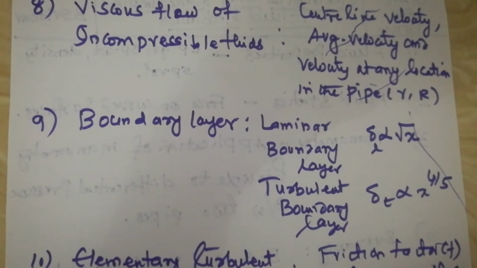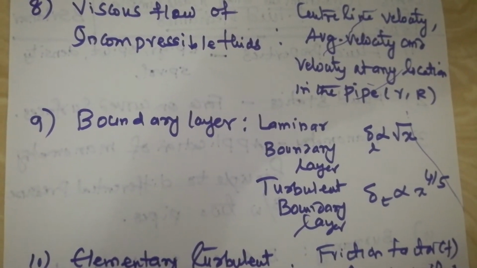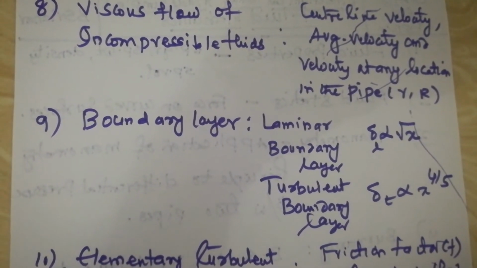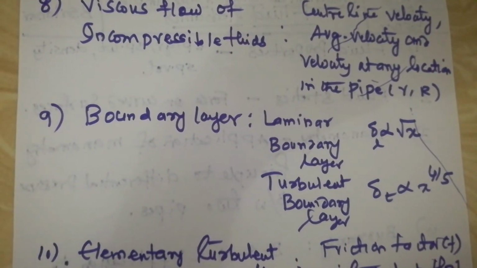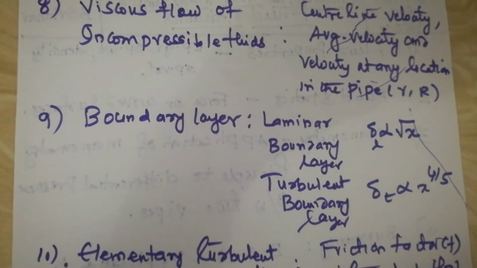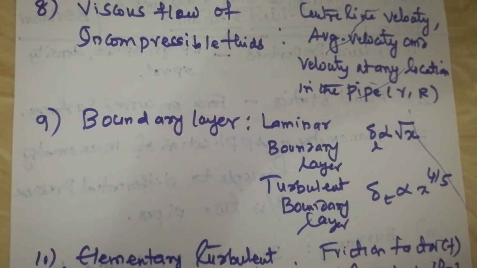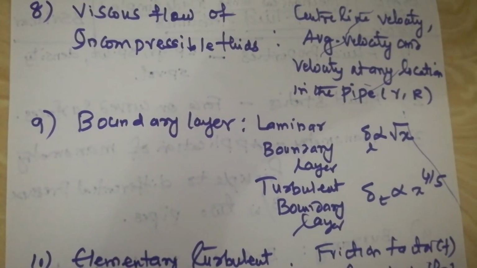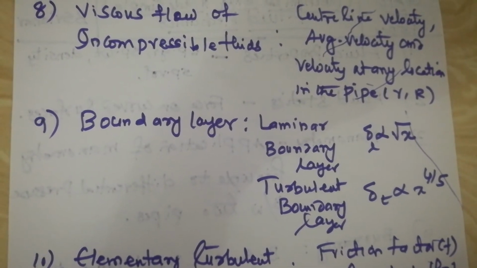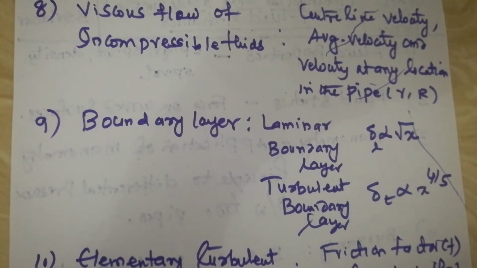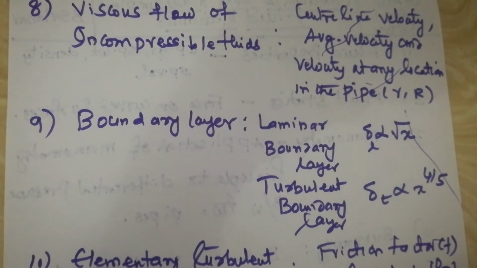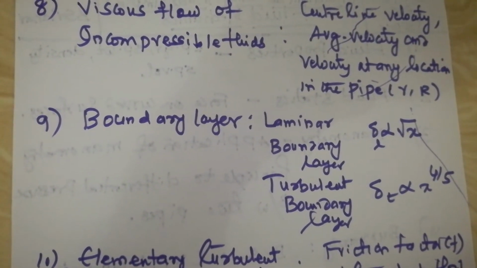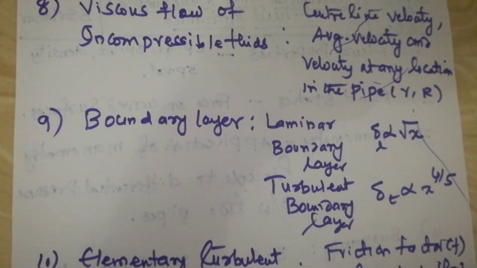And in the turbulent boundary layer, it is delta t. That means the boundary layer thickness in turbulent flow is directly proportional to x to the power of 4 by 5, where x is the distance from the leading edge of the plate. So please concentrate more on these problems. You may be asked to find the ratio of the boundary layer thickness at two particular locations. So better do some problems on this. Either you may be asked on laminar boundary layer or turbulent boundary layer.